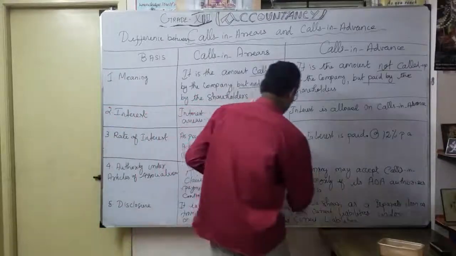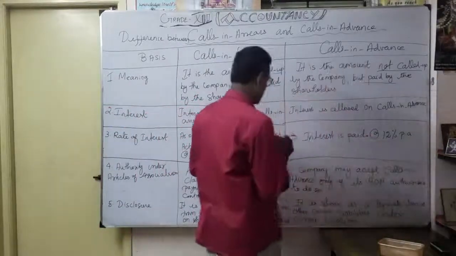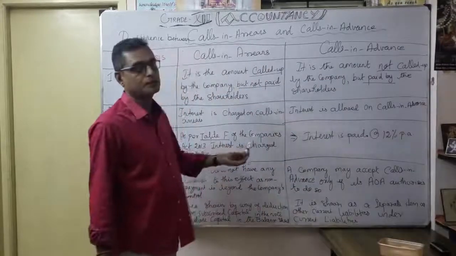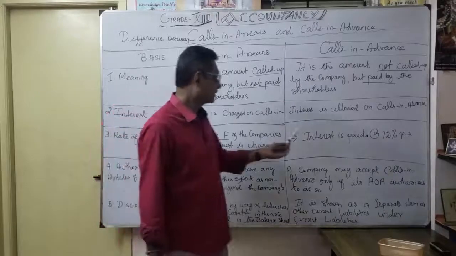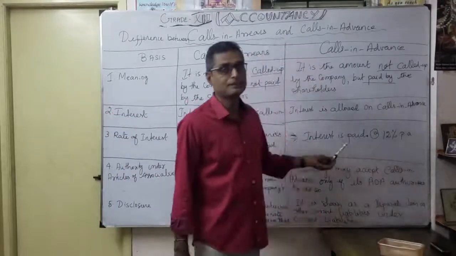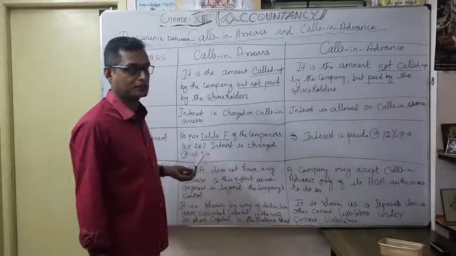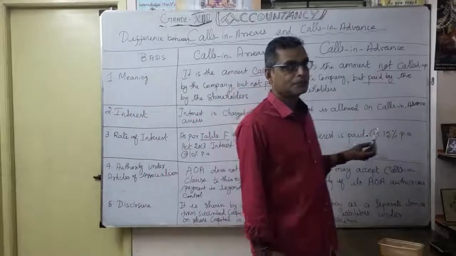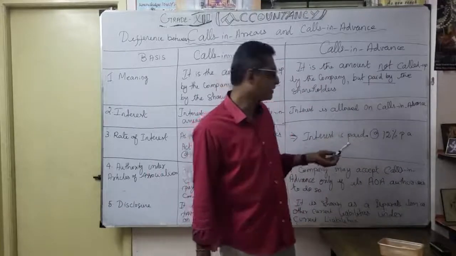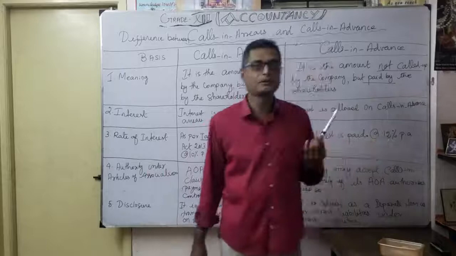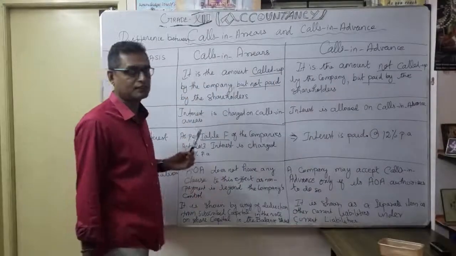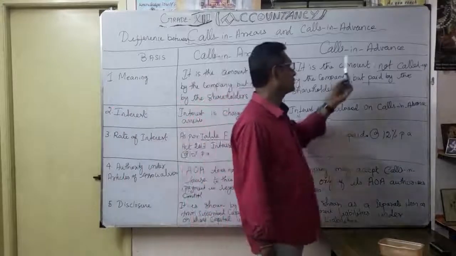Similarly, coming to calls in advance, as per Table F of the Companies Act 2013, interest is paid at 12% per annum. Here, the company has to pay the interest. Here, the company charges at 10%. Here, who will receive? The person who paid in advance, that shareholder, will enjoy 12% interest from the company per annum. Okay, that's 10% for calls in arrears, then 12% for calls in advance.